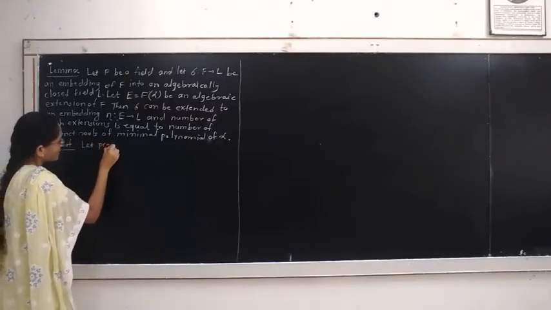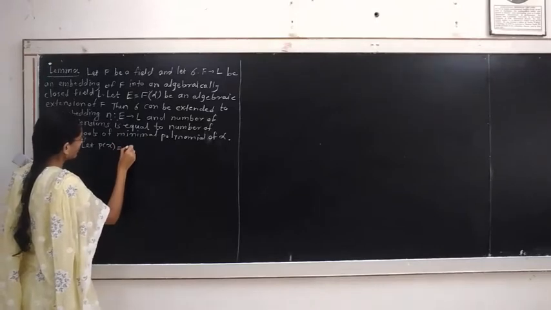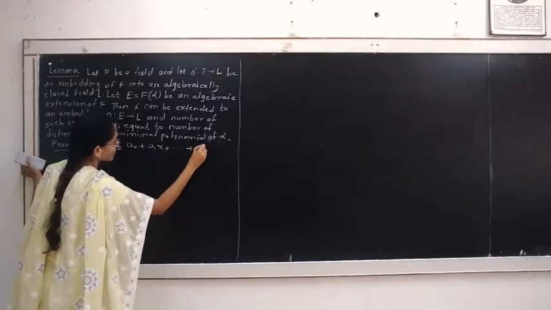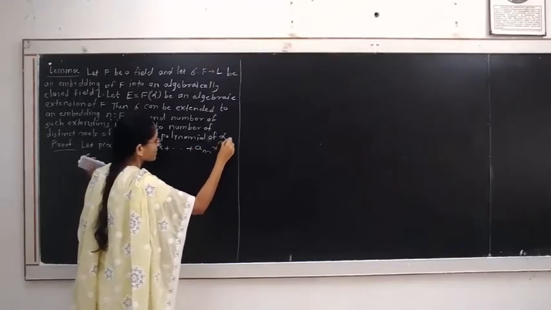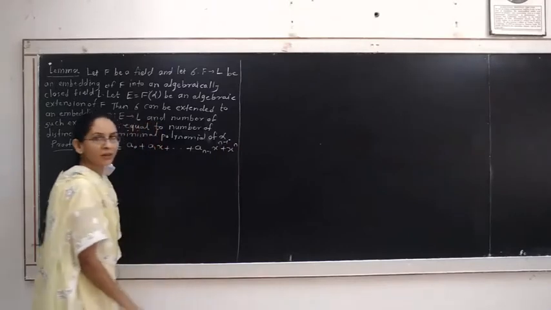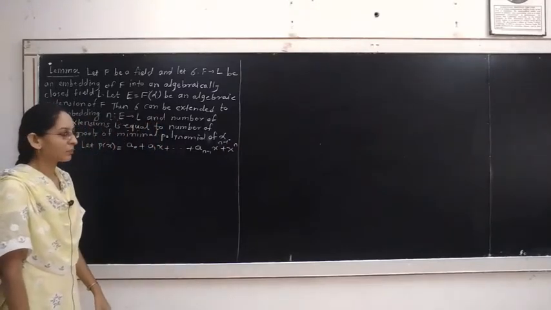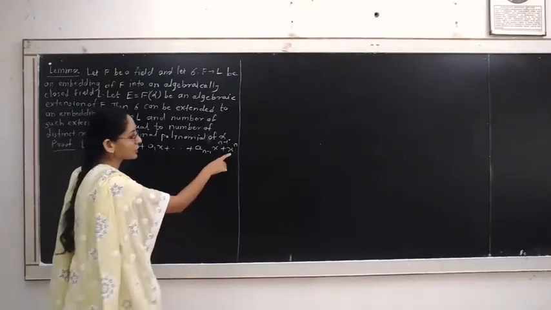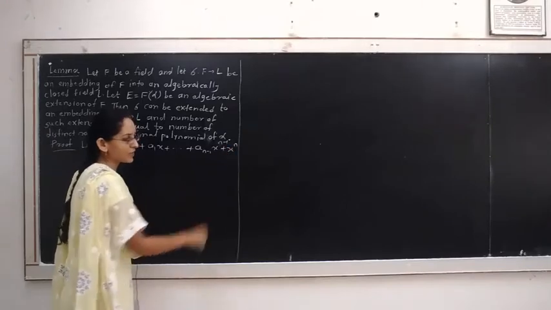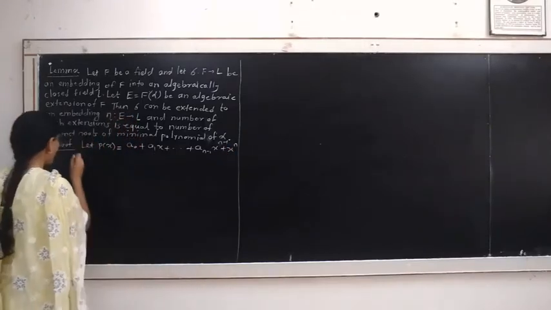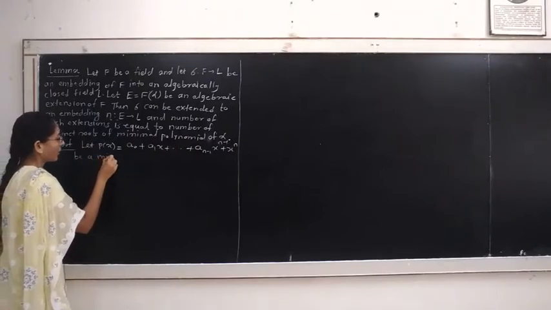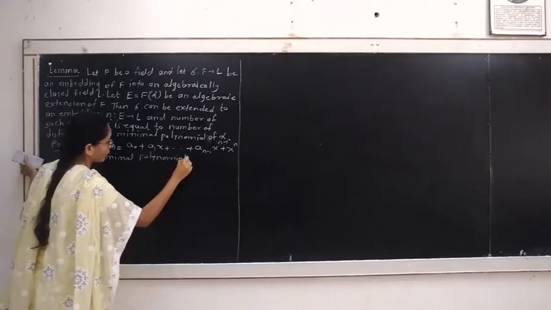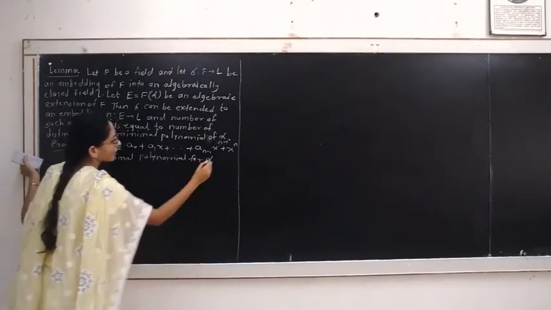Let P(x) be equal to a0 plus a1 x plus ... plus a(n-1) x raised to n minus 1 plus x raised to n. The minimal polynomial is the polynomial which is monic and irreducible. Therefore, its leading coefficient should be 1. The coefficient of x raised to n is 1 here. Let this be a minimal polynomial for the element alpha over F.